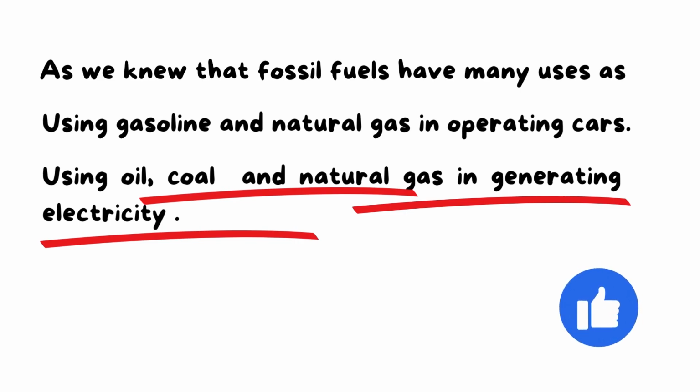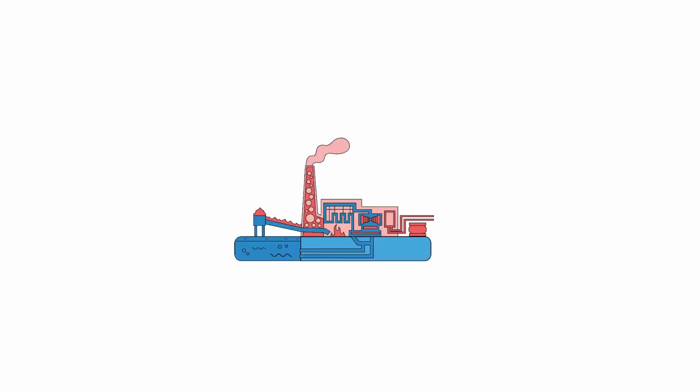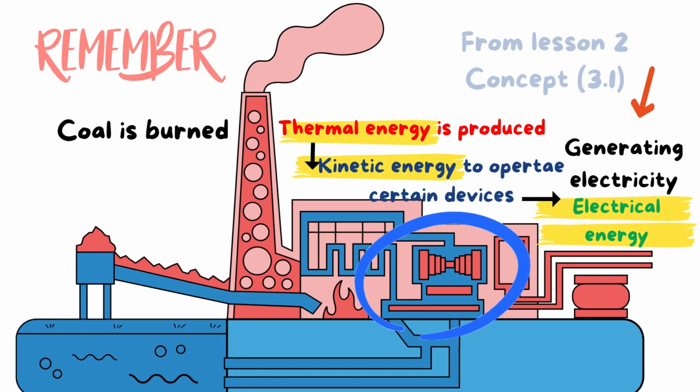Okay, do you remember when we talked about the coal and how the coal is used in generating electricity? Yes, we said that the coal is burnt and the thermal energy is produced and it is converted into kinetic energy to operate certain devices. Now, we will talk about these certain devices, okay?